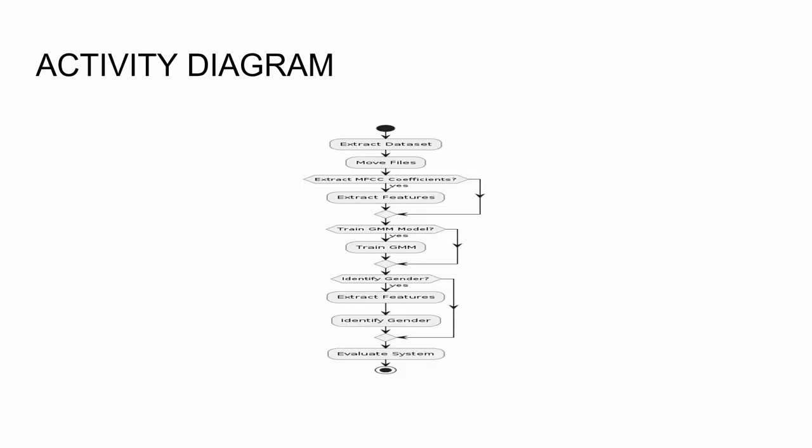Our next diagram is the activity diagram. It represents the flow of activities or actions within a system or process. It also shows how activities relate to one another. It is often used to model workflows and business processes.